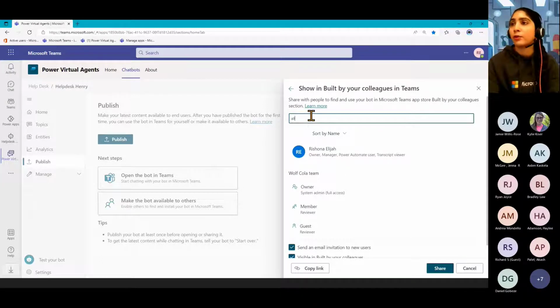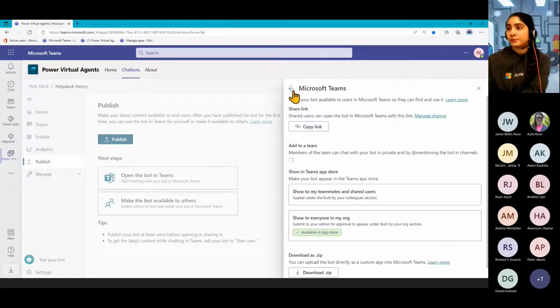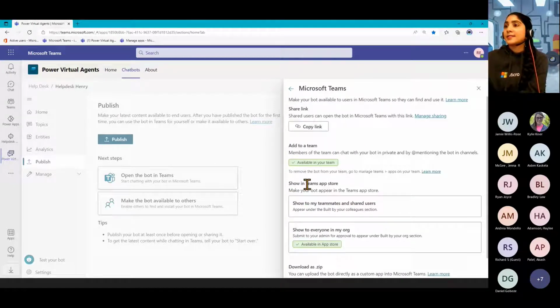So I might do, I have one, all company? Everyone. But if you have those security groups set up, then you can do one for the whole company if you want everyone to go and find it. So with these two options that we have in the Teams App Store, I'll go to the App Store in a moment, but this is where people can go and browse through the apps and find it ready for them to install.